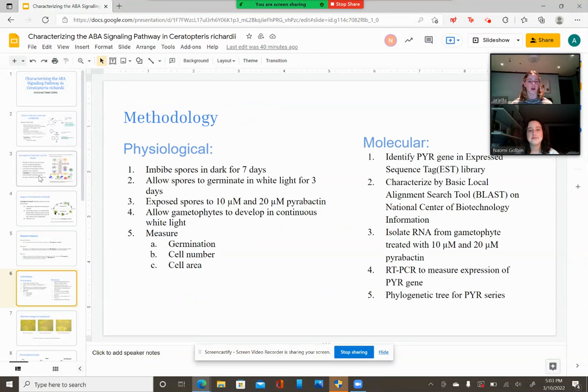In order to test our hypothesis, we imbibed the spores in the dark for 7 days and then induced germination by exposing the spores to white light for 3 days. After this, we exposed the spores to concentrations of 10 and 20 micromolar of pyrobactin and allowed them to develop under continuous white light. In order to test our physiological changes, we measured the germination of the spores of Ceratopteris, the area of the prothallus, and the number of cells in the gametophytes.